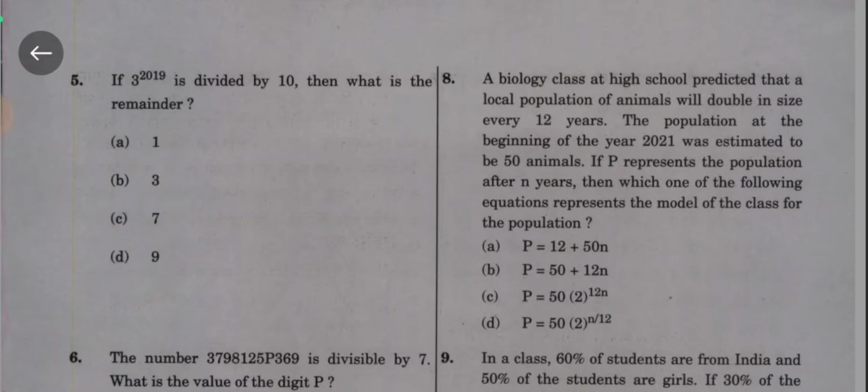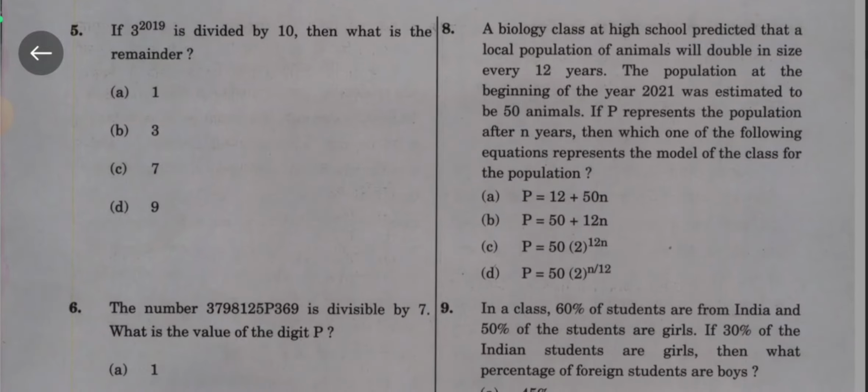Question number 8. A biology class at a high school predicted that a local population of animals will double in size every 12 years. The population at the beginning of the year 2021 was estimated at 50 animals. If P represents the population after n years, then which one of the following equations represents the model of the class of the population?